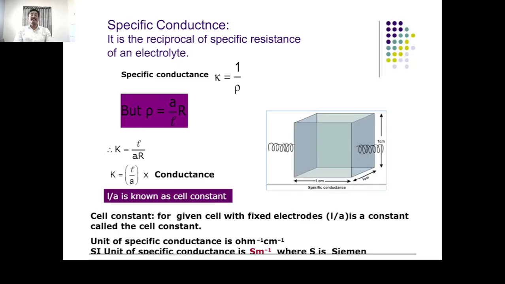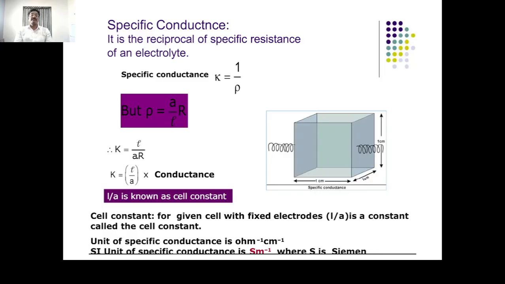But we know rho is A upon L into R, which is obtained by modifying the equation of resistance, R equal to rho into L upon A, as rho equal to A upon L into R. So the specific conductance is L upon A into 1 upon R, where L is the length of the conductor, A is the area of cross section of the conductor, and 1 upon R is the conductance.